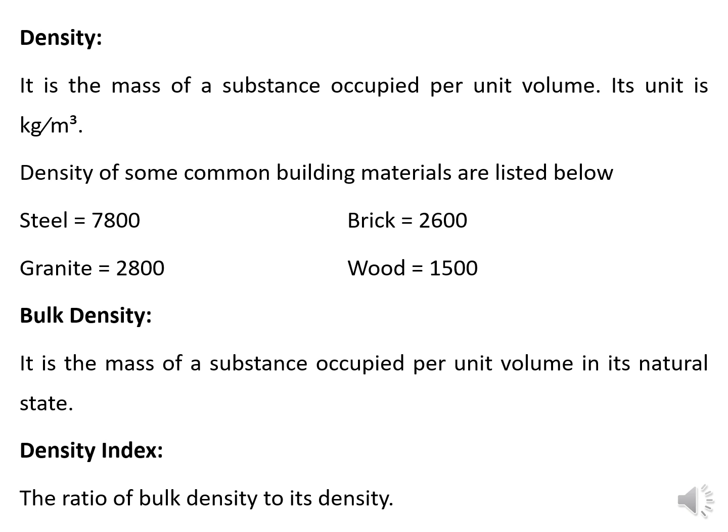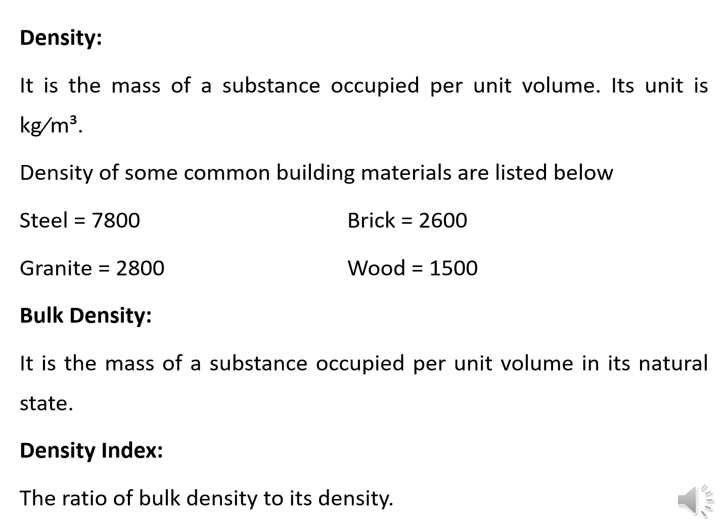The next physical property is the bulk density. It is the mass of a substance occupied per unit volume in its natural state. So here there is a slight difference between the density and bulk density. In case of density, you are going to consider the mass of a substance, but in case of bulk density, you are going to consider the mass of a substance in its natural state.